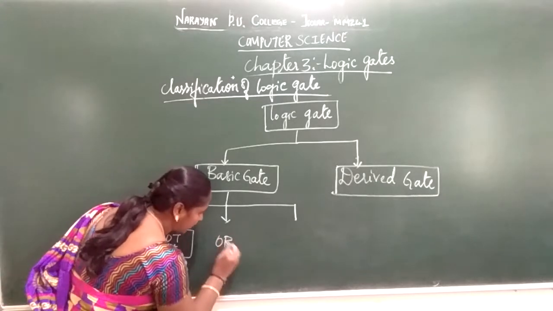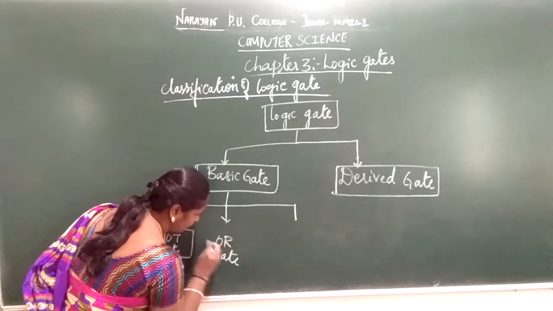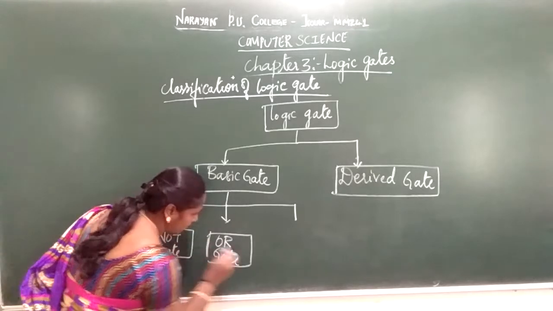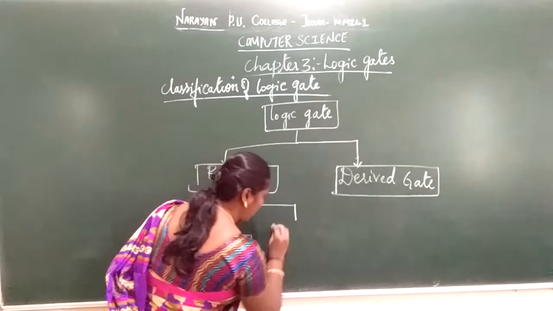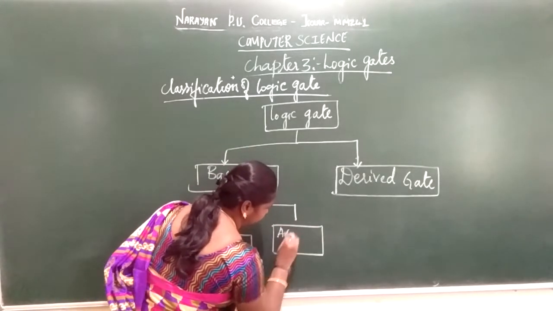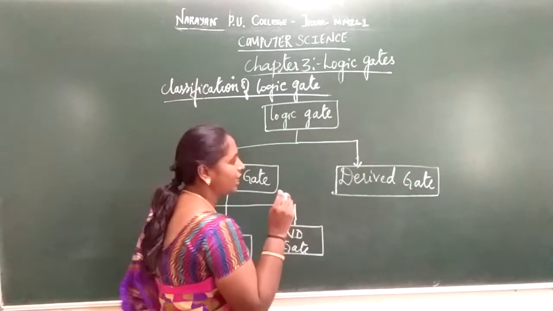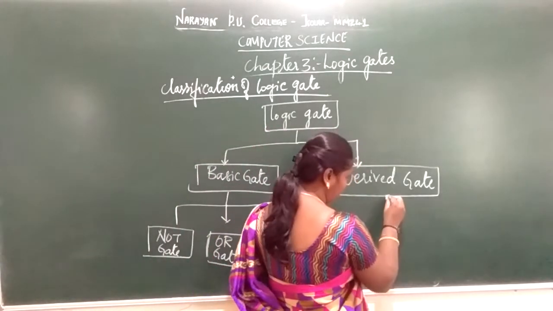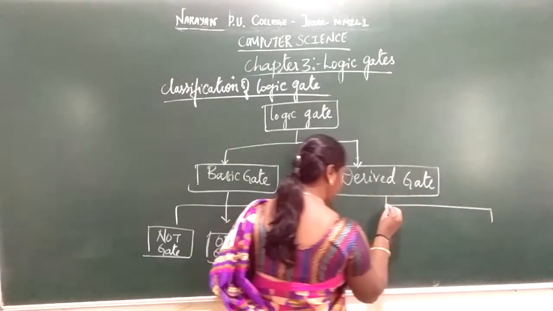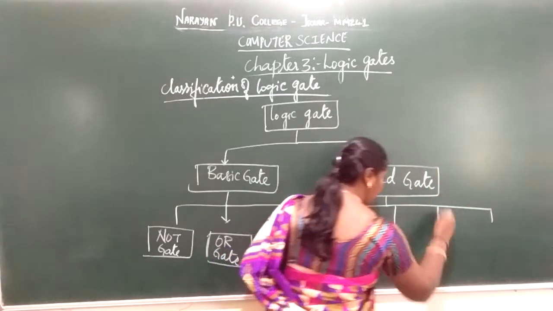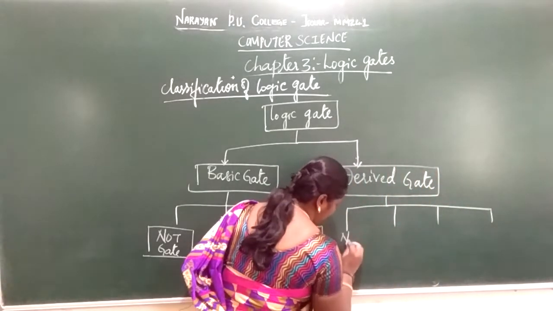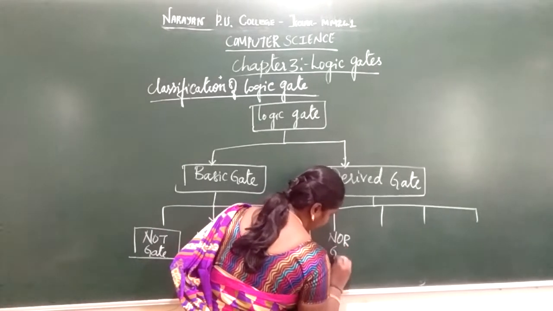Second is the OR gate. Third is the AND gate. Your derived gate is classified into four types. One is the NOR gate.